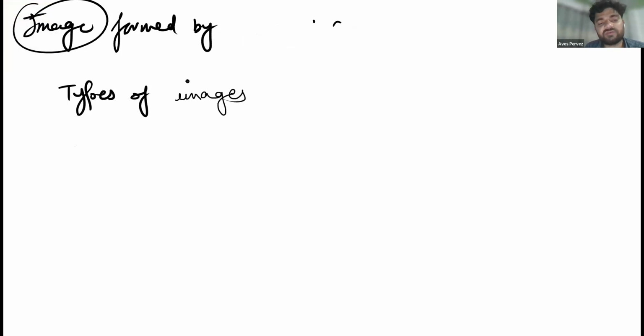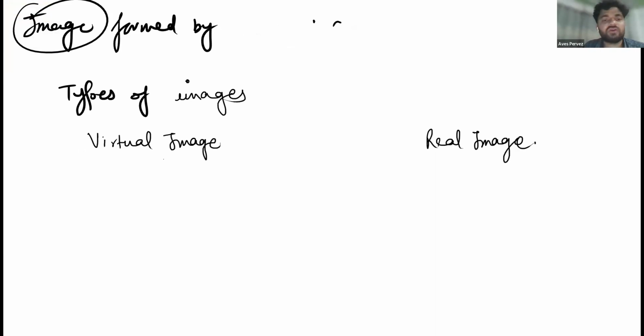There are two types of images, dear students: one is the virtual image, and another one is the real image. So what is a virtual image and what is a real image? Let us discuss one by one.